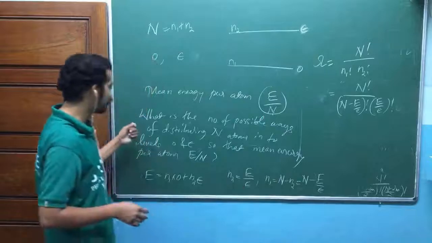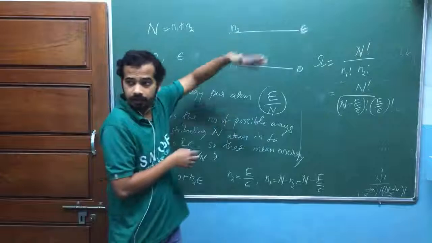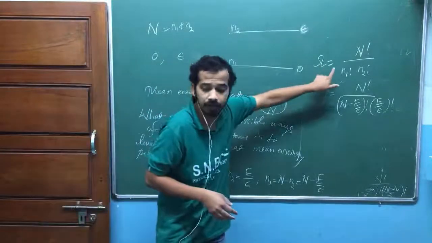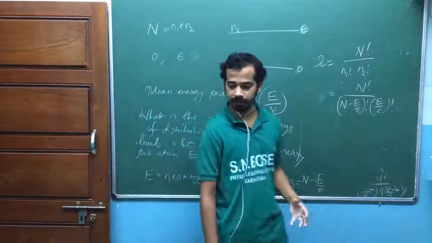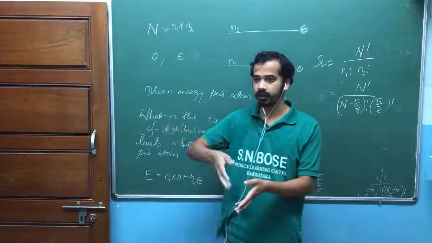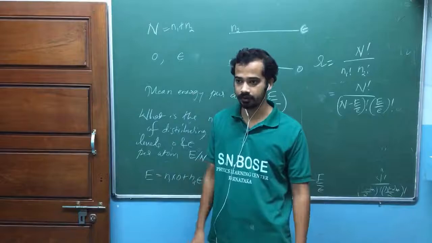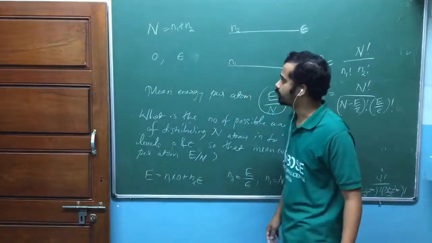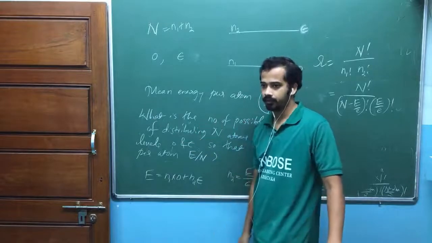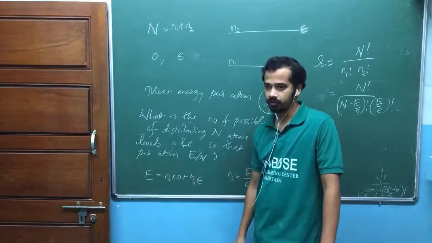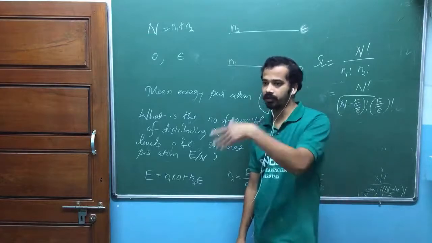So this is called the number of possible ways of distributing these atoms into these states. We call it the number of microstates. Microstate means microscopically which atom is in which state. That's microscopic information, isn't it? Are you getting my point? If you have n atoms, you can give a number to those atoms, which atom is in which state. That is microscopic information, at the microscopic level.